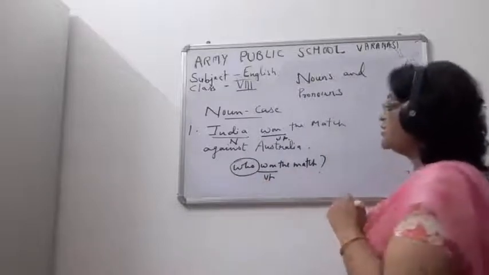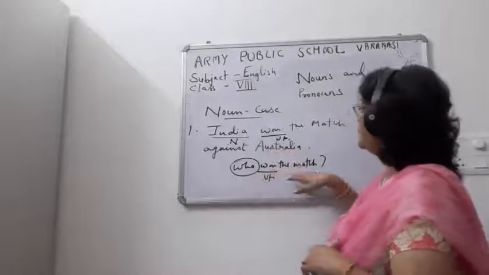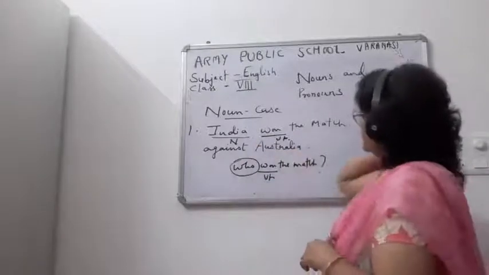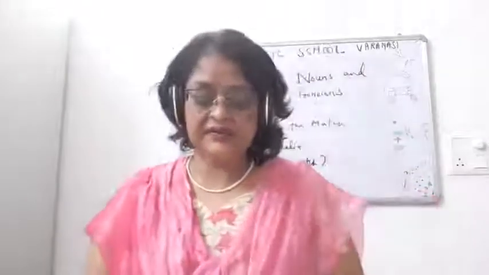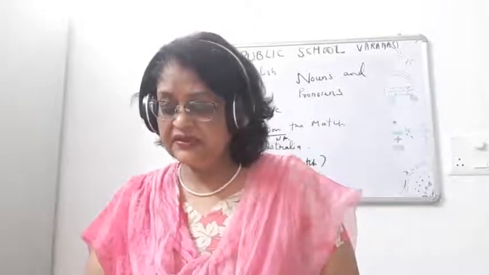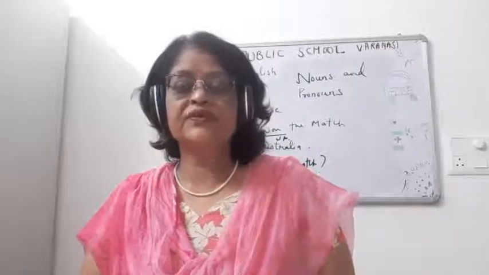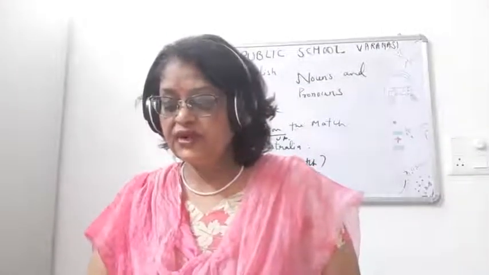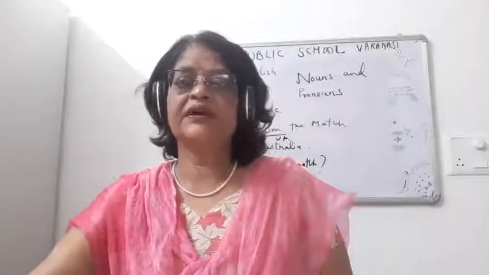If we put what, then it won't look appropriate. That's why I am taking who won the match. So India won the match against Australia. So this sentence is in the nominative case or subjective case. What hint am I going to give you to find the nominative or subjective case, children? You have to ask who or what before the verb.